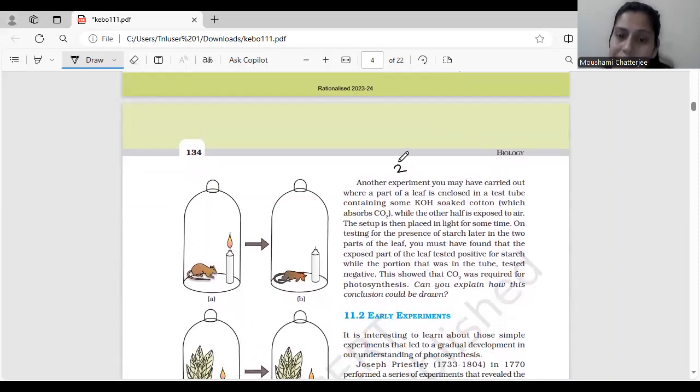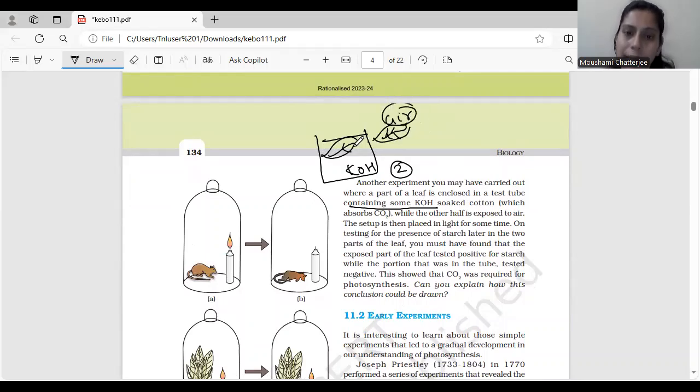This was the second experiment in the life process which we have carried out, where a part of the leaf is enclosed in a test tube containing KOH. So there was a leaf which was inside the jar containing KOH. Okay. And there was another leaf which was exposed to air. So the other half was exposed to air. This is in direct contact with the air and this is in contact with the KOH.